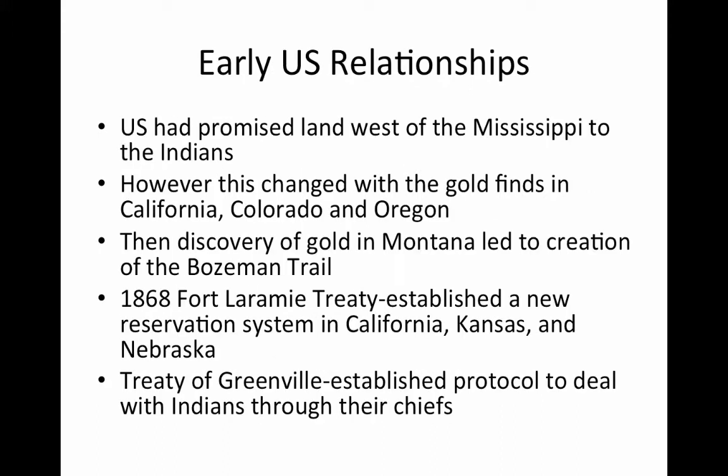Early U.S. relationships. The United States had promised land west of the Mississippi to the Native Americans. However, this changed in the mid-1800s when there was gold finds in California, Colorado, and Oregon. Then there was the discovery of gold in Montana, which led to the creation of the Bozeman Trail.